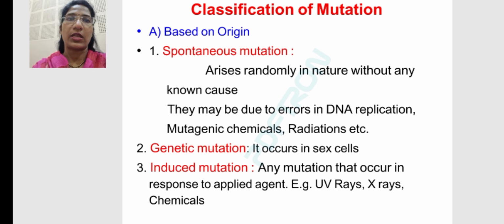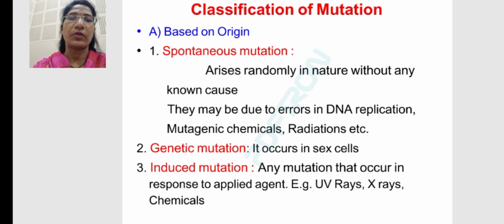In the case of spontaneous mutation, what happens? It arises randomly in nature without any known cause. We know of no cause because of which this mutation occurs. It may be due to errors in DNA replication, as well as mutagenic chemicals, radiation, etc. The second class, genetic mutation, occurs in a sex cell.